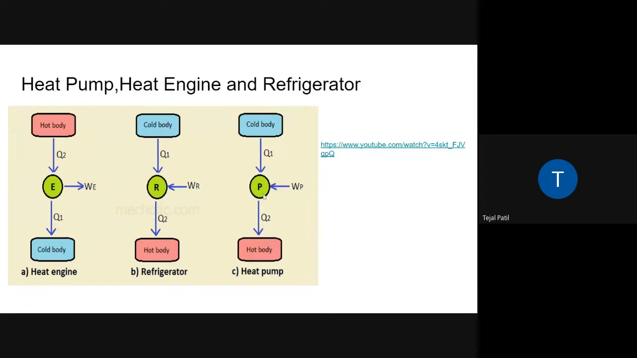While in the heat pump, the hot body is the required thing. Heat pump means your room heaters. So your heated room is the hot body, and this is the required one. The heat pump takes heat from the atmosphere, so here the colder body is the atmosphere. It takes the heat from the atmosphere, combines it with the compressor work, and then that heat is thrown into the heated room. So always remember that in the refrigerator, the atmosphere is the hotter body, while in the heat pump, the colder body is the atmosphere.